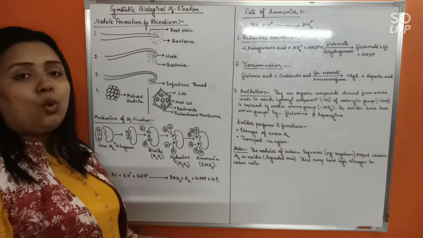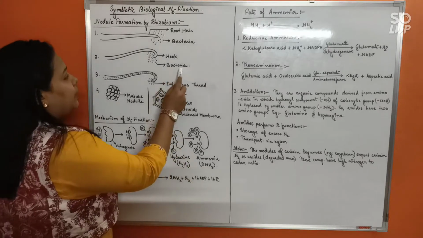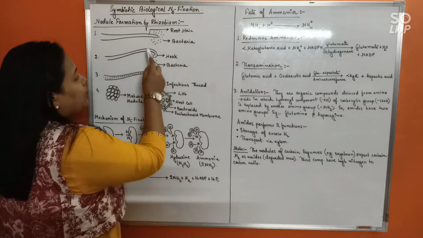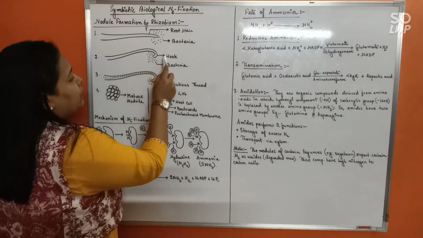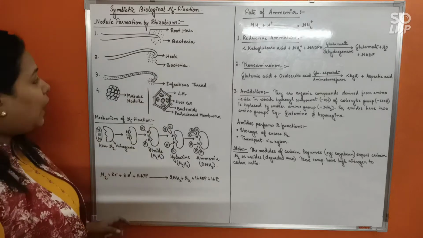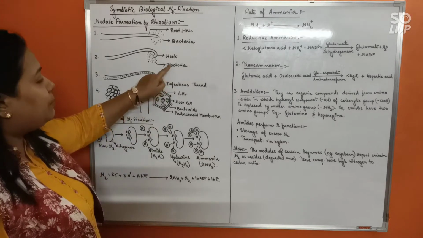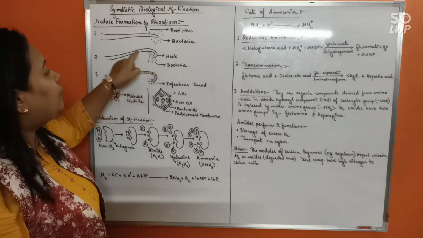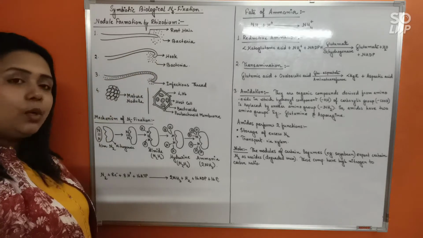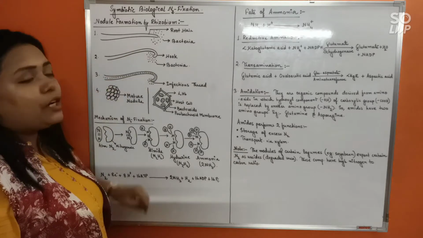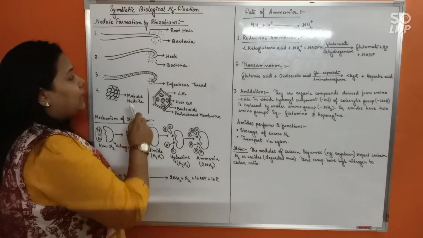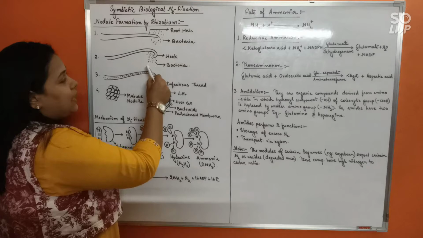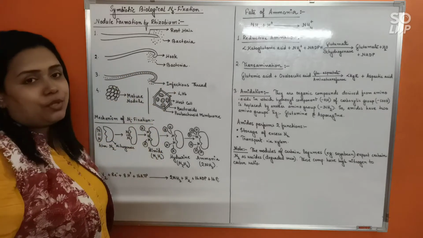Next, the bacteria will start releasing something called node factor. Whenever the node factor is released by the bacteria, the root hair will start to curl up, and this curled tip of the root hair is known as the hook. So due to the node factor being released, a hook is formed by the root hair. Eventually there will be a partial breakdown of the cell wall of the root hair as well, so that the bacteria start entering inside the root hair cells.